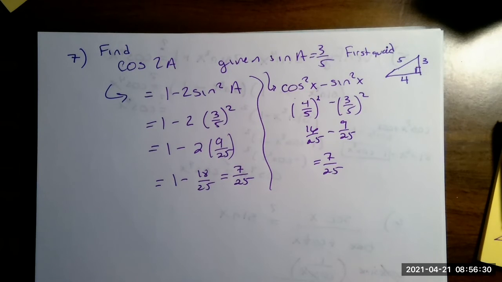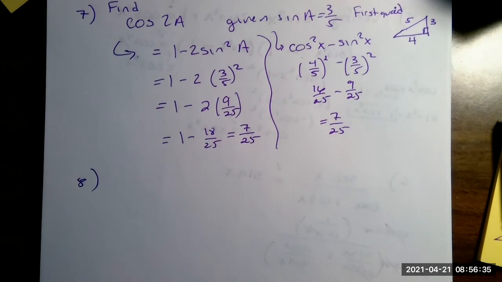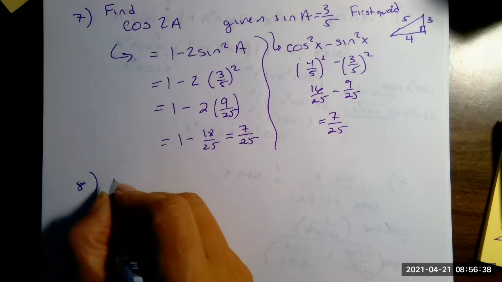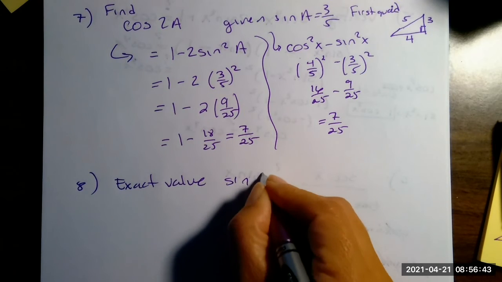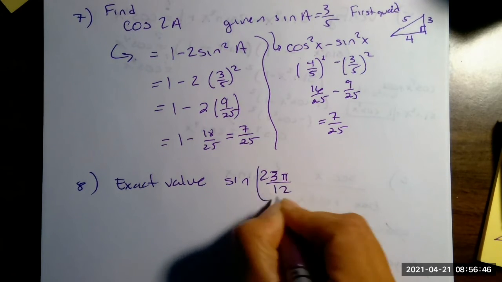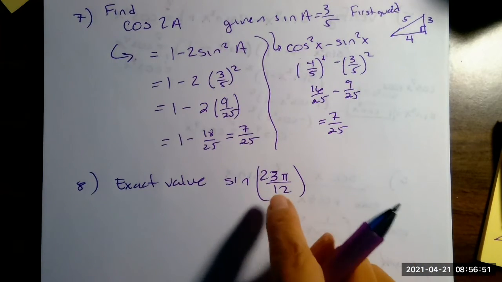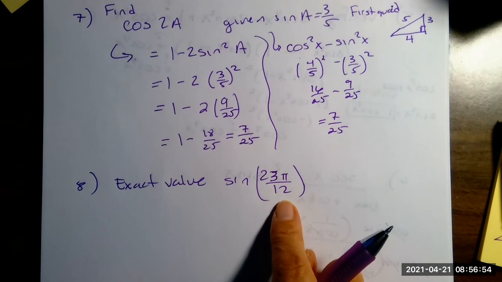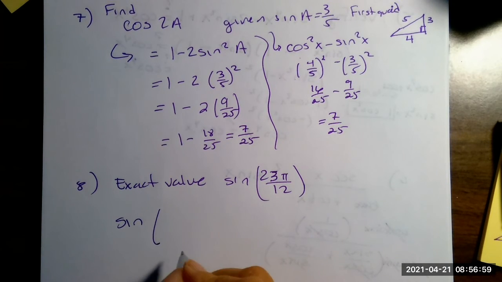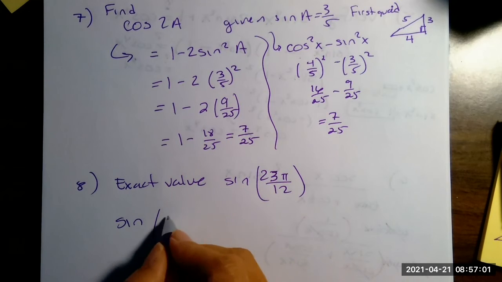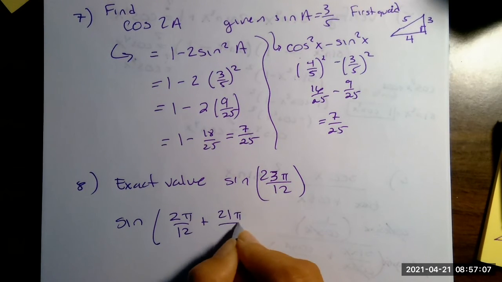All right. Number 8. Let's go ahead and use the sum and difference identity to find the exact value of sine of 23 pi over 12. So what I'm asking you to use are these. Right, so I don't know how to find the exact value of that. So what I'm going to do is break this up into something I do know how to find. So I'm just going to kind of guess. I mean, one never works, right? So let's try 2 pi over 12 plus 21 pi over 12.